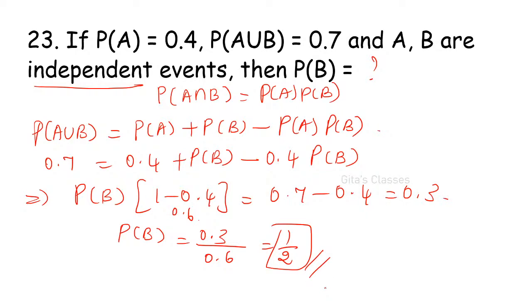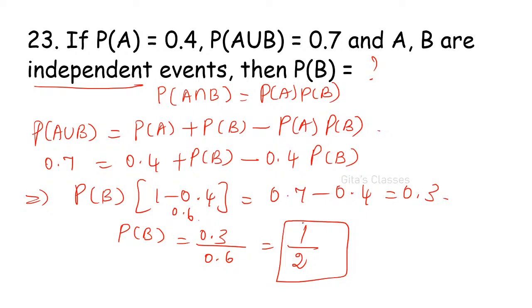How did you get 1 by 3? Okay, just you have subtracted 0.7 minus 0.4. No ma. No. 1 by 2 is correct. Tulasi is right. 0.3 is not correct ma. It is 1 by 2. 1 by 2 is correct. These many steps you have to write actually. Then only you will come to know.